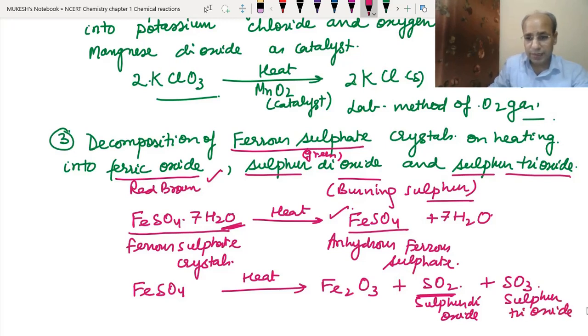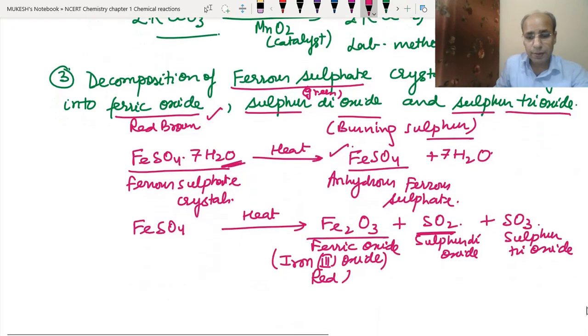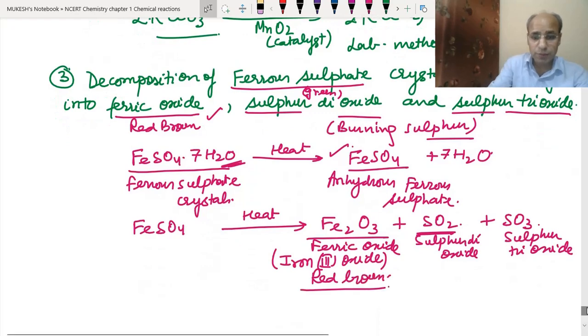Okay, and this is the ferric oxide, which is red brown in color. Ferric oxide means iron 3 oxide, which is red brown in color. Clear? So what are the observations that we are going to record when we do the activity?